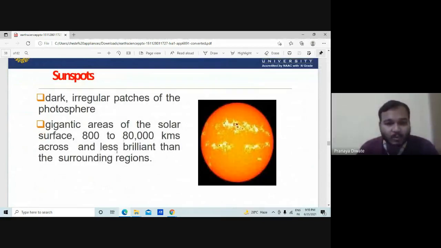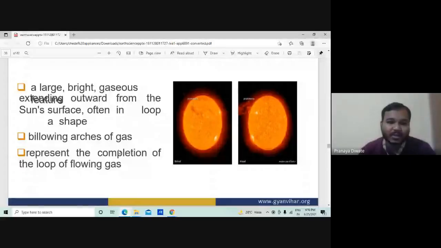A prominence extends outward from the sun's surface, often in a loop shape, billowing arcs of gas representing the completion of the loop of flowing gas.